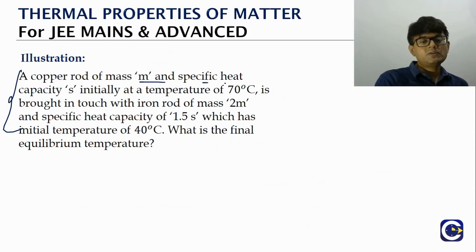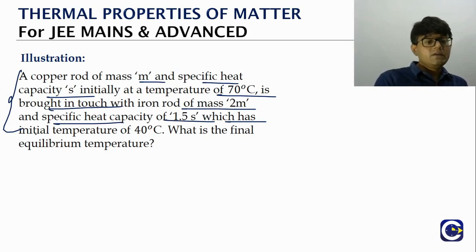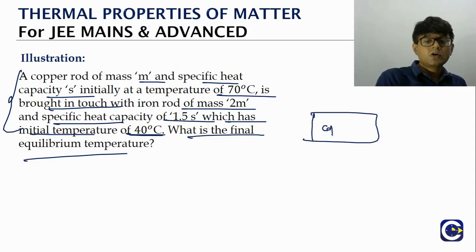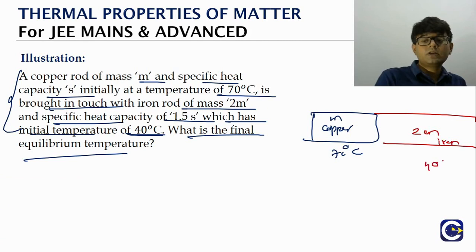A copper rod of mass m and specific heat capacity S, initially at temperature 70, is brought in touch with an iron rod of mass 2m and specific heat capacity 1.5 S, which has initial temperature 40. What is the final equilibrium temperature? We are bringing them together. Look at this. We have copper of mass m, temperature 70. We are bringing this in contact with iron. What is the mass of the iron? 2m. What is the temperature? 40. So both of them will achieve thermal equilibrium.